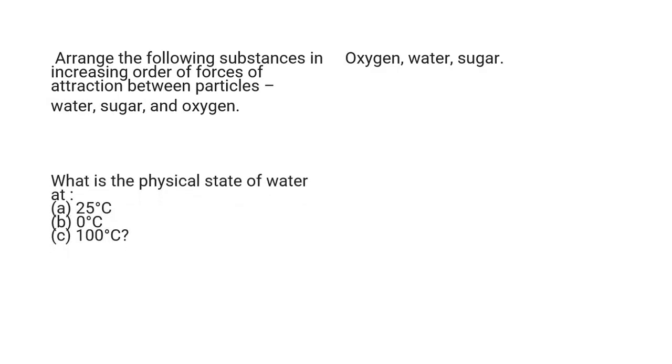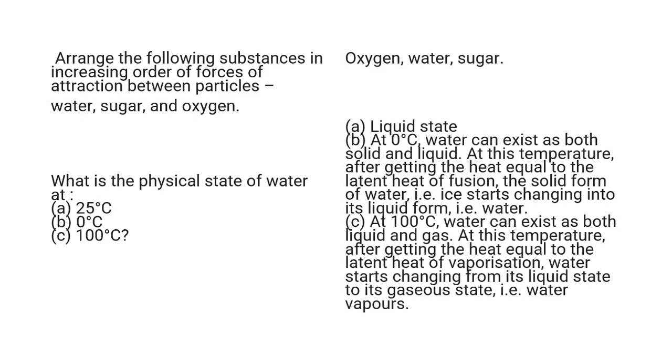What is the physical state of water at 25 degrees, 0 degrees, and 100 degrees Celsius? At 25 degrees, the water is in liquid state. At 0 degrees, water can exist as both solid and liquid. At this temperature, after getting the heat equal to the latent heat of fusion, the solid form of water, that is ice, starts changing into its liquid form, that is water.